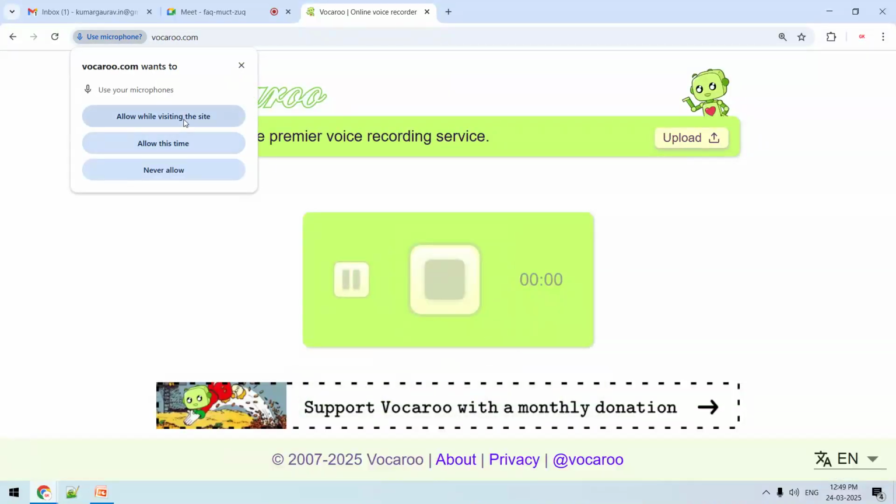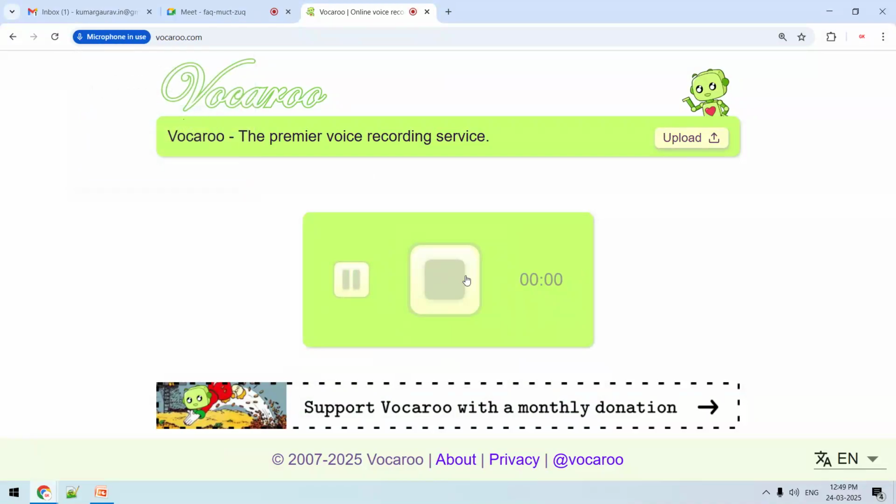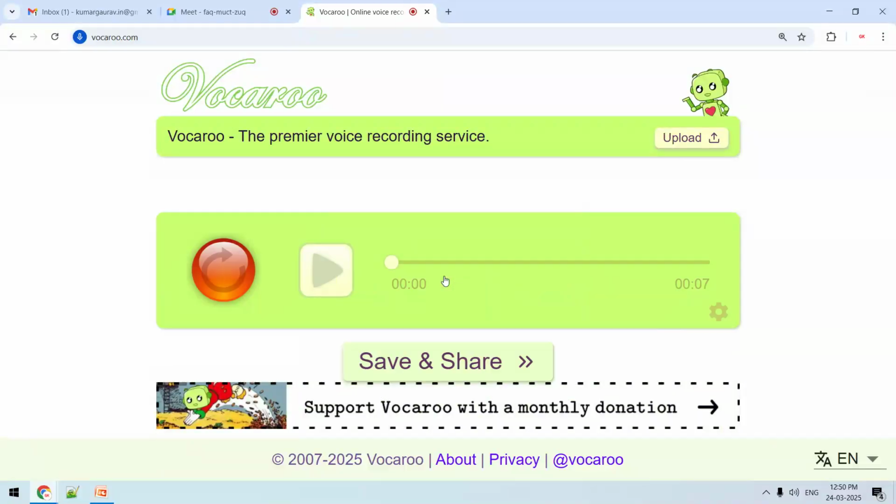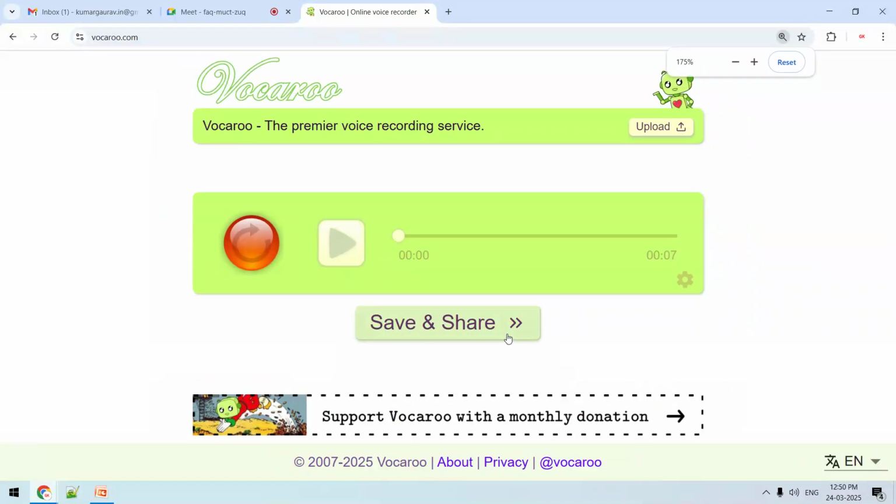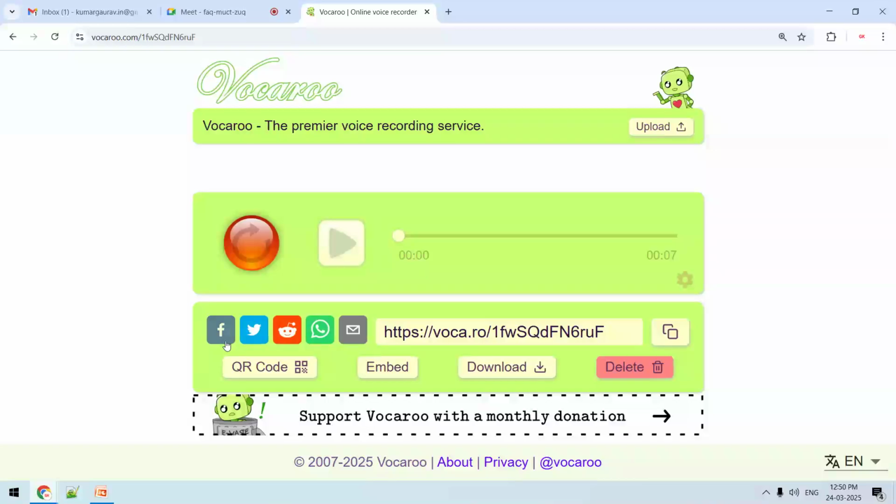So you can see allow, and whatever session is getting delivered, what we can do, we can record it, and once it is recorded, after that we can save and share. So you can see that if I want to share to myself, if I want to share to WhatsApp, Facebook, QR code, if I want to share to Digg or any other platform, I want to download it.